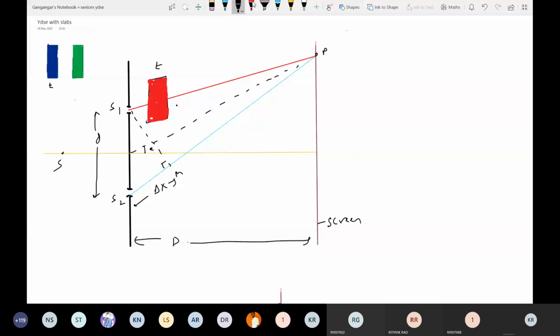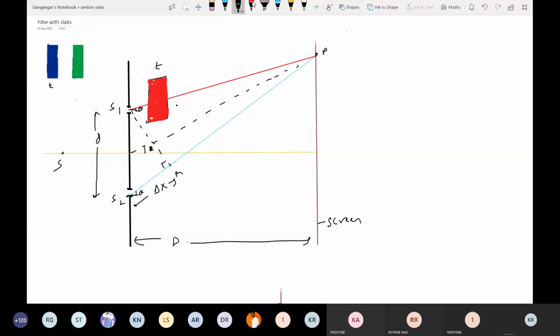Sir, will there also be a shift in the light ray due to the slab? Should we consider that? No. Please let me finish the topic. At the end of the topic, you can clarify doubts. I'm in the beginning now.